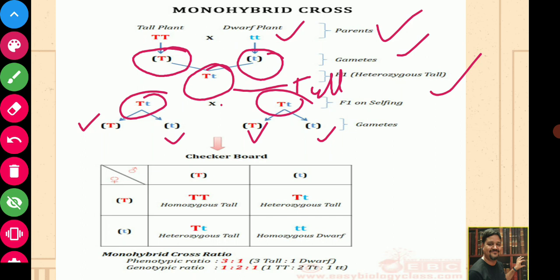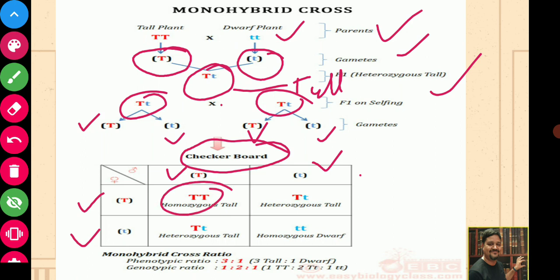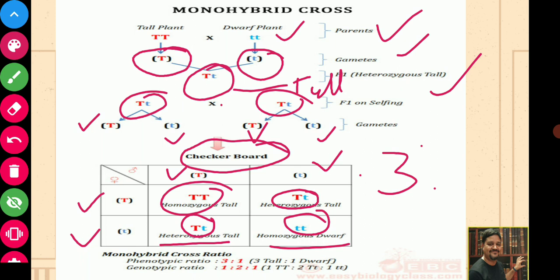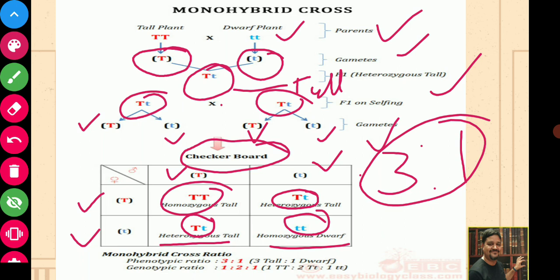Now we can form the Punnett square. The Punnett square is also known as a checkerboard. Here we can check the male and female gamete combinations. Male gametes capital T and small t, female gametes capital T and small t, and the progeny will be capital T capital T, homozygous tall; capital T small t, heterozygous tall; capital T small t, heterozygous tall; and finally small t small t, homozygous dwarf. Here you can see the ratio is 3:1 phenotypically, that is, 3 tall and 1 dwarf. But genotypically it will be